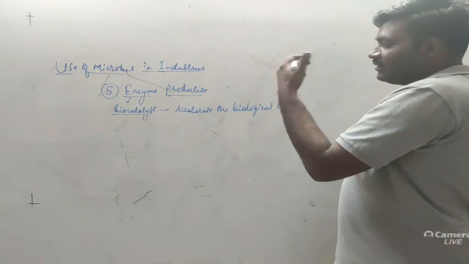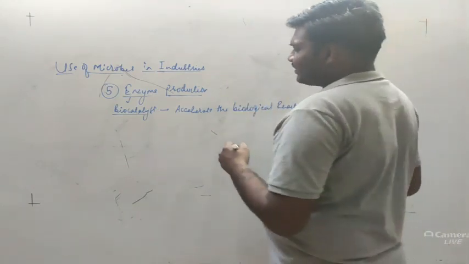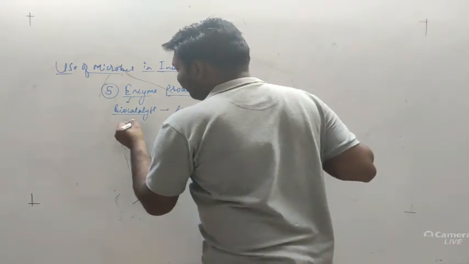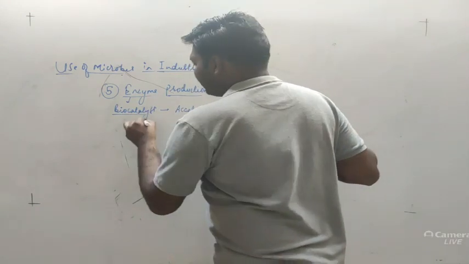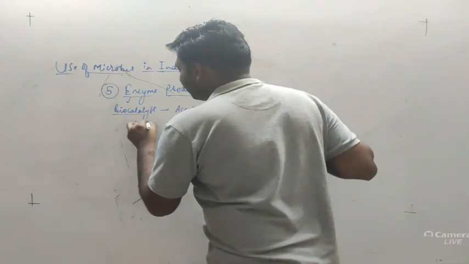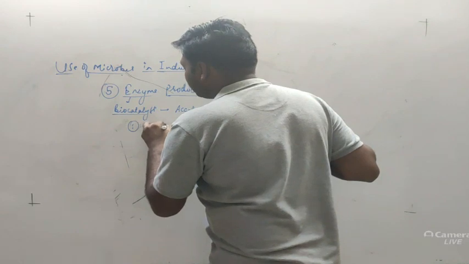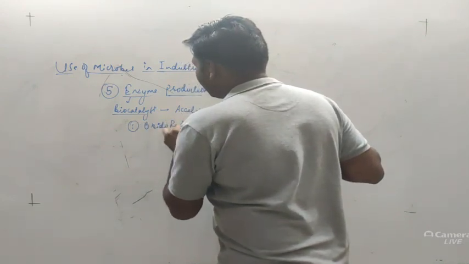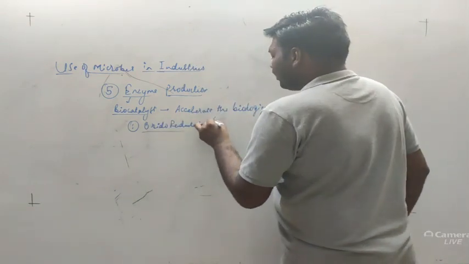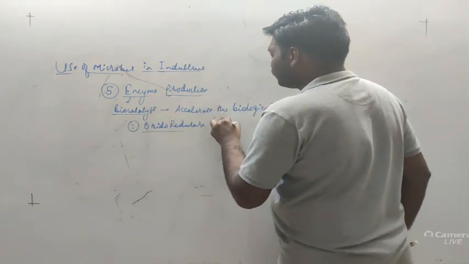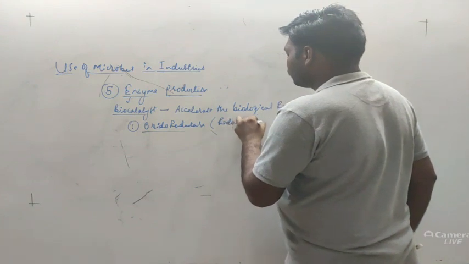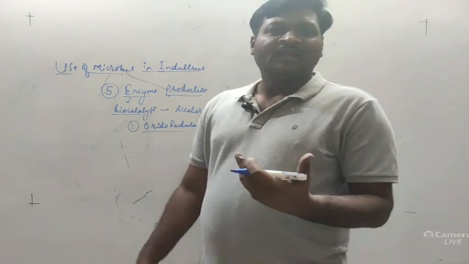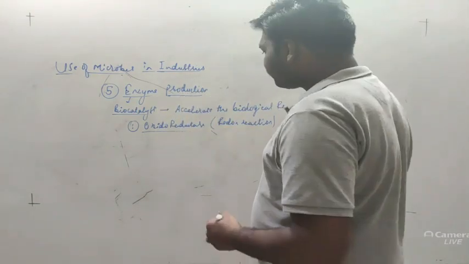Different classes of enzymes can be studied; we have 6 different classes here. One is the oxidoreductases, which bring about the redox reaction, the oxidation and reduction reaction simultaneously.